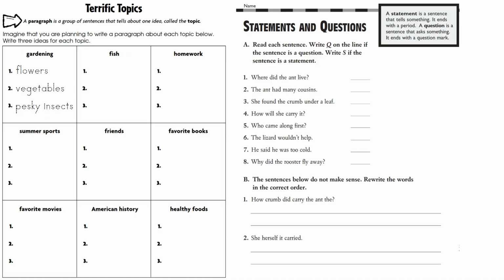Now, on the right side, we are reviewing statements and questions. A statement tells something. It ends with a period. A question asks something. It ends with a question mark. For example, where did the ant live is a question. The ant had many cousins is a statement. Then in part B, some sentences have words in the wrong order. Your job is to rewrite them so they make sense. Pause the video here and complete both sides of the page.